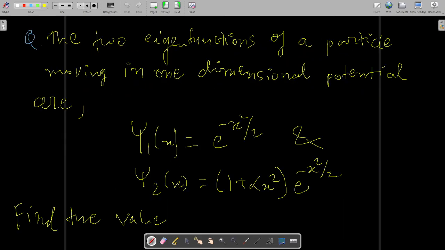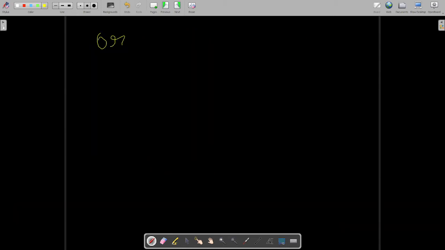So, find the value of alpha such that psi 2 of x is orthogonal to psi 1 of x.